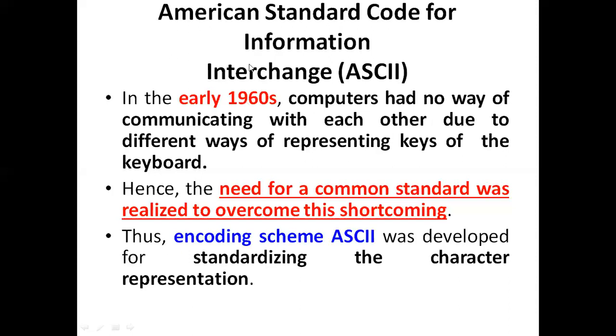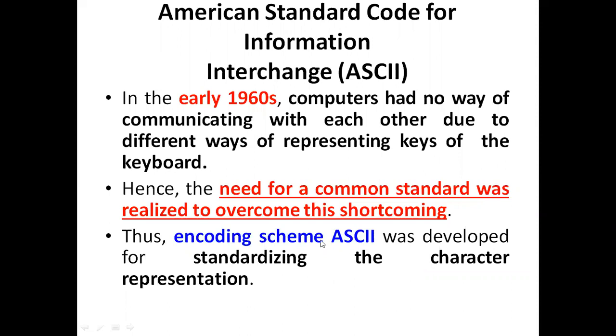The standard that evolved is the American Standard Code for Information Interchange. The purpose is that computers need a common standard, realized to overcome this shortcoming.